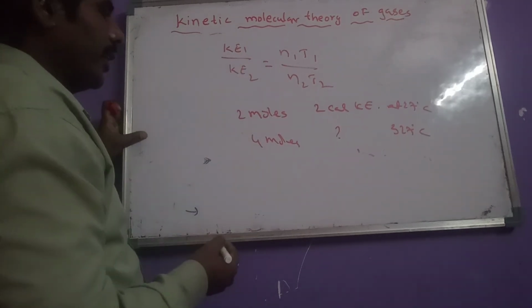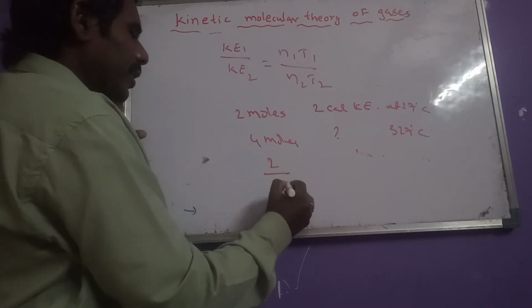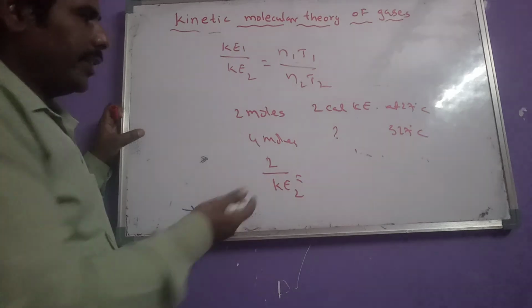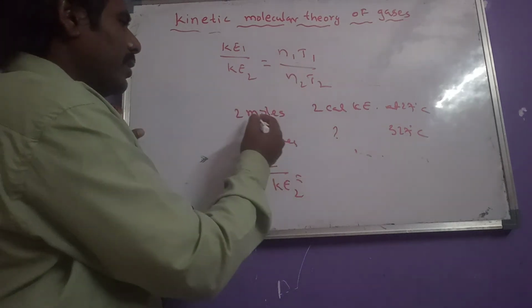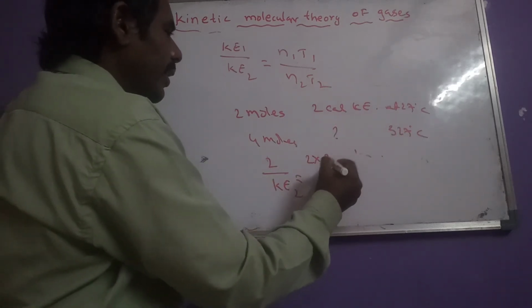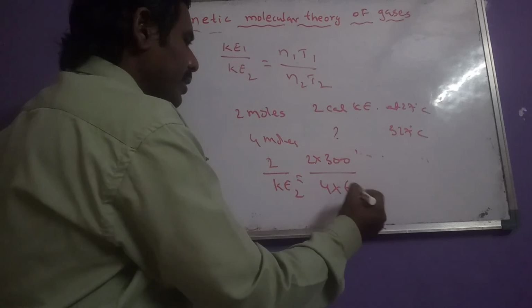We have to calculate its kinetic energy for 4 moles at 327. So substituting in this equation, KE1 means 2 calories, and we have to calculate the second kinetic energy, KE2. N1 means 2 moles, so 2 into T1, which is 300 Kelvin, divided by 4 into 600 Kelvin.